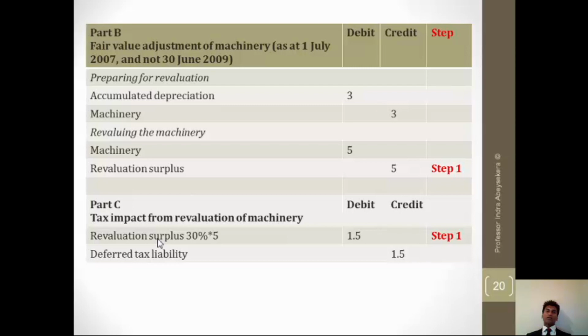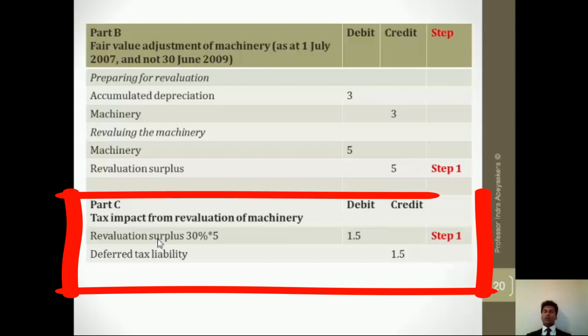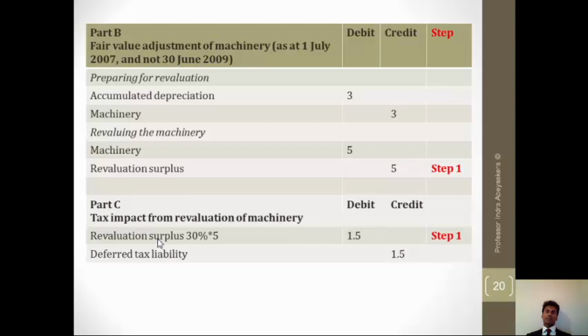Once the revaluation is done, there will be tax implication, and part C is about the tax consolidation entry. So debit revaluation surplus, 30% into 5, 1.5, and credit deferred tax liability.